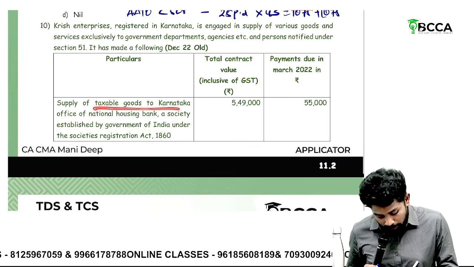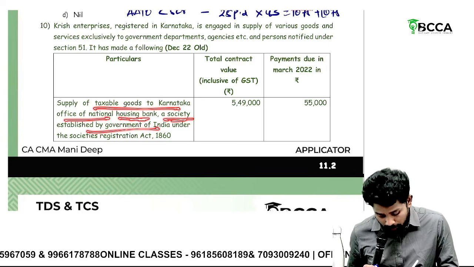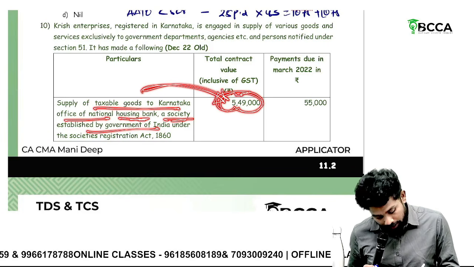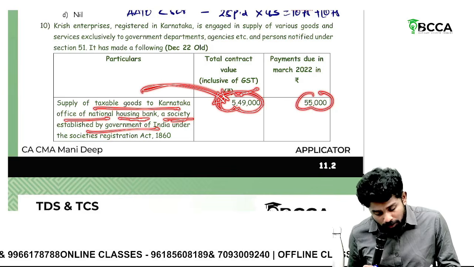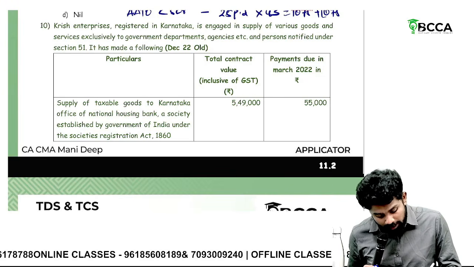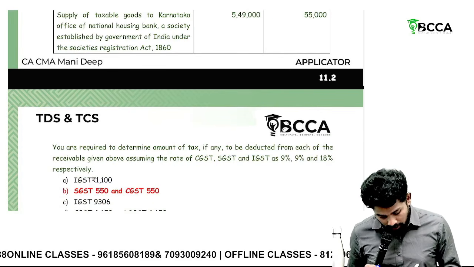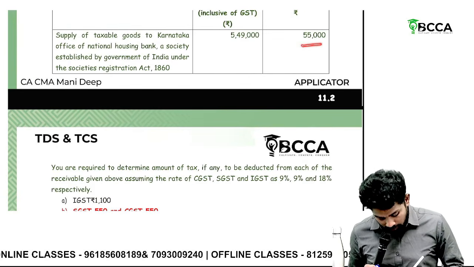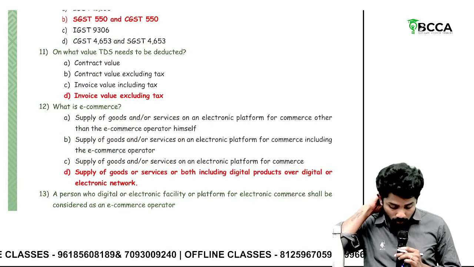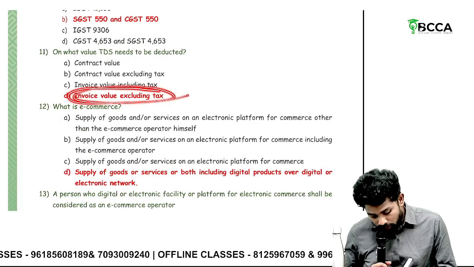Here the supply of goods is to whom? Karnataka Office of National Housing Bank, a society established by government. TDS is applicable. Contract value is more than 2.5 lakhs. Payment may be less than 2.5 lakhs, but the contract value is more than 2.5 lakhs, so TDS is applicable. On what value should TDS be deducted? On the payment amount, 55,000. How much? 1% CGST, 1% SGST, 550 and 550. Then on what value does TDS need to be deducted? Contract value excluding tax.